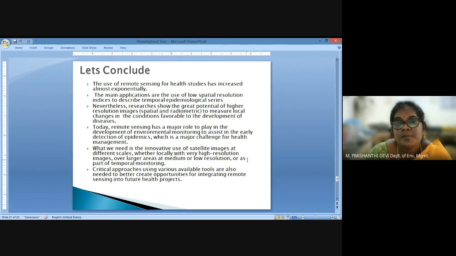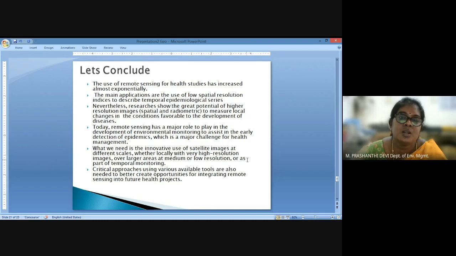One of the major applications is the use of low spatial resolution indices, where derived indices such as water quality indicators, soil indicators or vegetation indices help in describing the temporal disease patterns over a region.